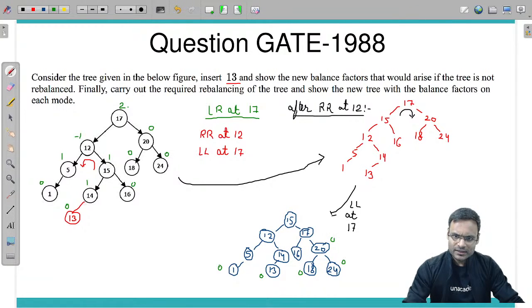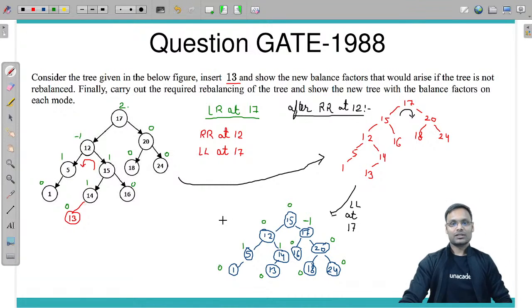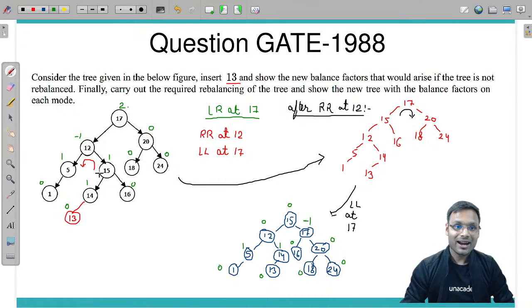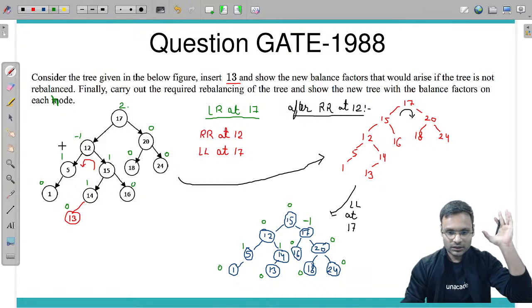For 20 it is 0, for 16 it is 0, for 14 it is 1, for 5 it is 1, for 12 it is 0, for 15 it is 1, 2, 3, 1, 2, 3, 0, and for 17 it is -1. Yes, the tree is balanced. So that will be my answer. I have calculated the balance factor at each node, and the tree after rebalancing has become balanced.